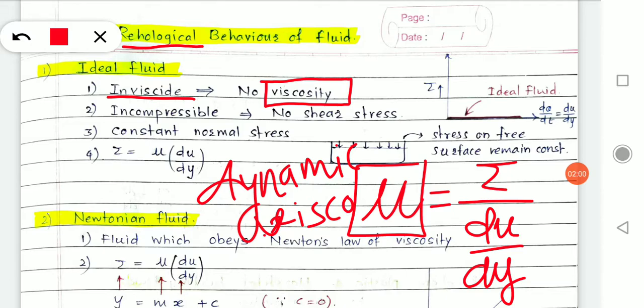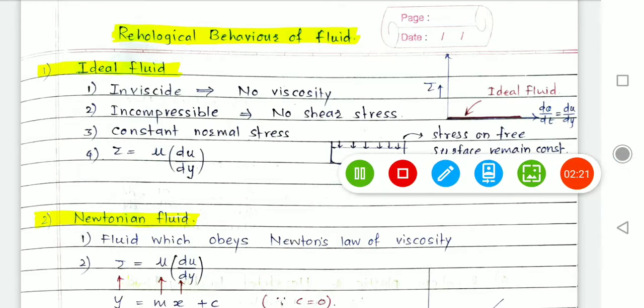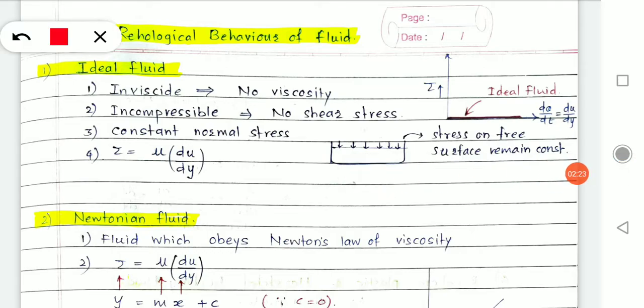How the fluid shows deformation, and what resistance is offered by the fluid while undergoing deformation, that terminology is called viscosity. Understood what I am saying? When the fluid is deforming, it will offer some resistance; it will not easily deform.